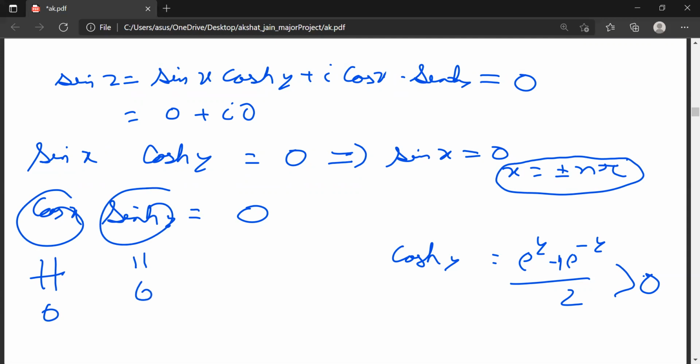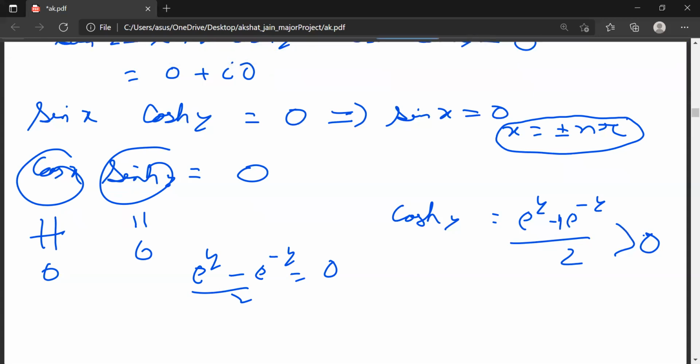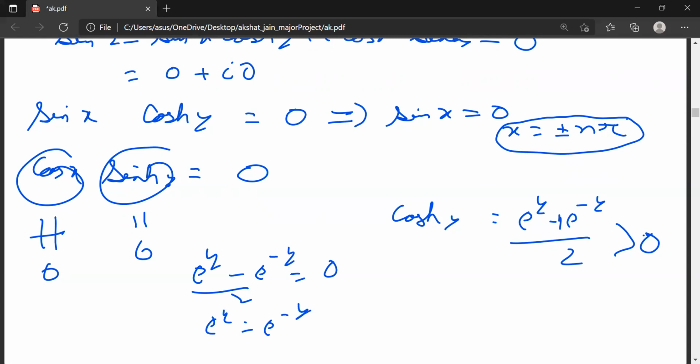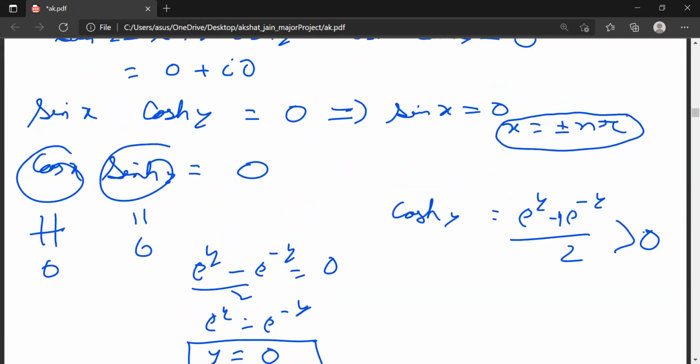How can I say this is equal to 0? e to the power y minus e to the power minus y equals 0, and when I put the values, I will get these as 0, and this will be 0 when y equals 0. When x equals this, cos x is not equal to 0. This you understand. Now this will be 0 when e to the power y equals e to the power minus y. That means y equals 0.